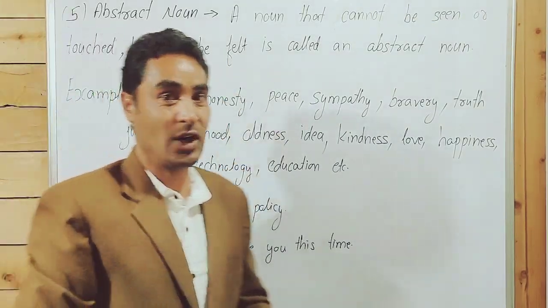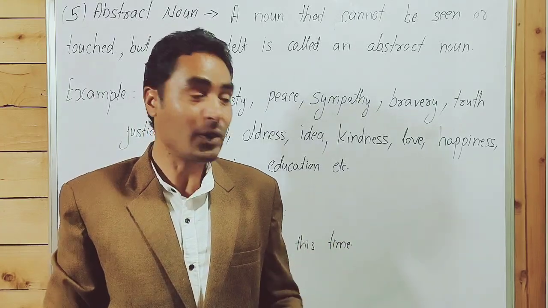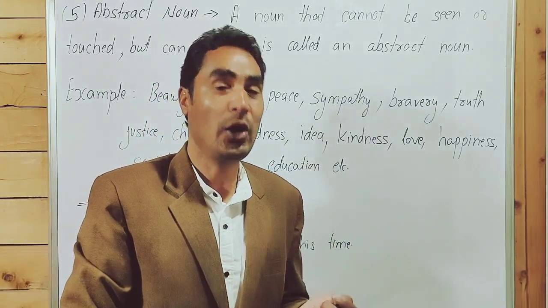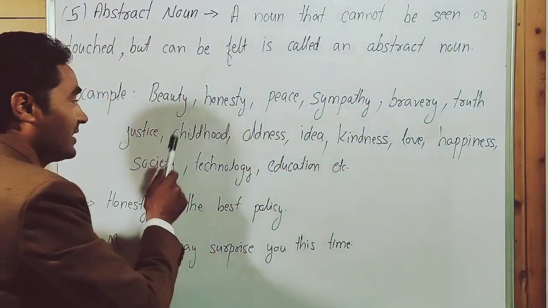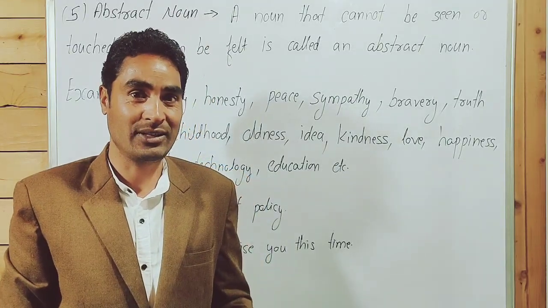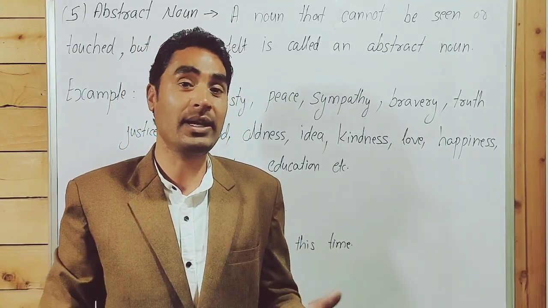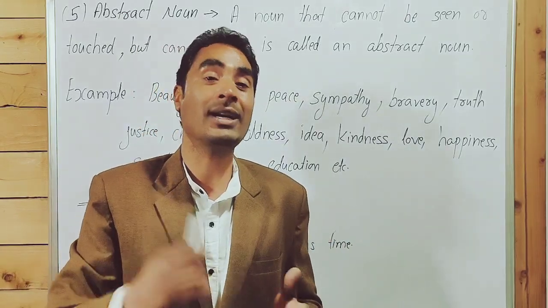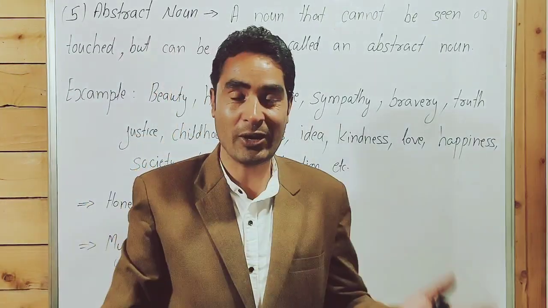Guys, honesty that was shown by him was commendable, but we can't touch honesty. Sympathy, bravery, truth, justice, childhood, we can't see childhood. We can remember it, but we can't see it. When we talk about oldness, no, idea, I have got an idea.